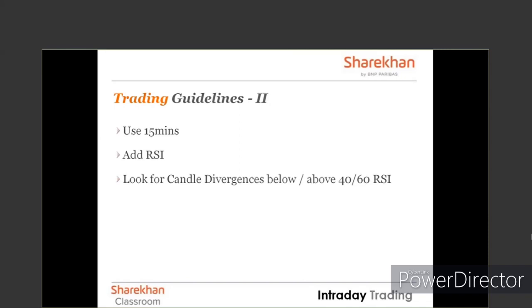And that means if you take a 5 minutes chart, you will be basing your trades on the movement of just 10 minutes, which may not be very reliable. That is the reason why if you're looking for a candle divergence, stick to a 15 minutes chart, add RSI, look for divergences below and above 40 and 60.